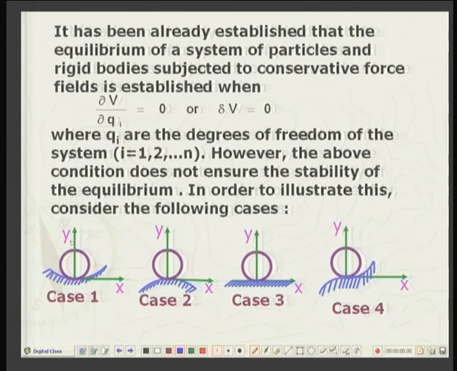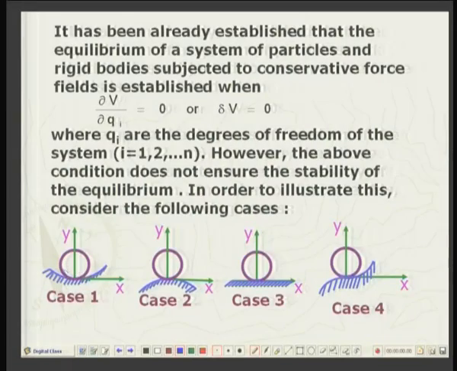Now, let me examine case 1. I disturb it either to the right or to the left. The ball will tend to come back to the x is equal to 0, y is equal to 0 state. It will come back to the configuration of equilibrium. In case 2, if I disturb it slightly either to the right or to the left, the disturbance will grow. It will go further and further away from this x is equal to 0, y is equal to 0 point, that is, from the equilibrium state.